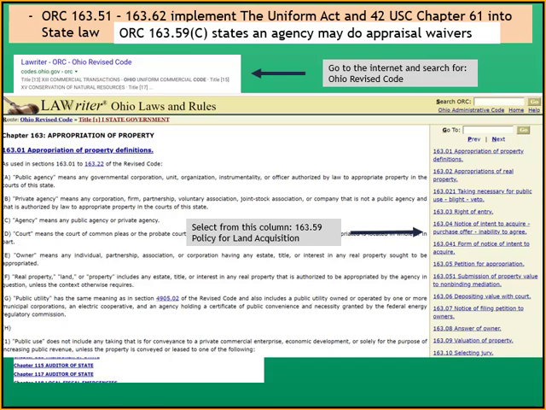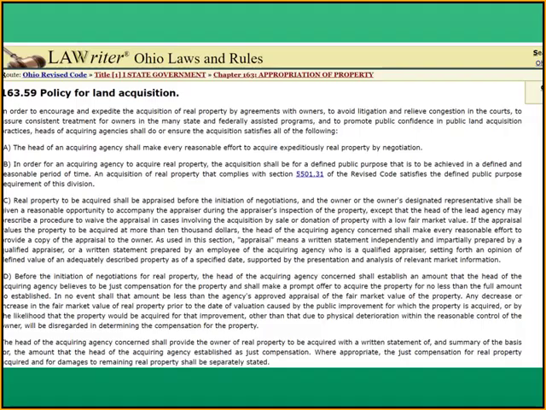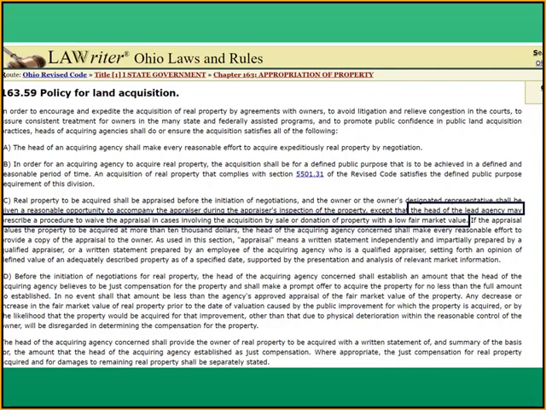And in the right-hand side of your screen is a column, and we would scroll down until we found 163.59. And when we found that, we would click on it. And this pops up, which is Chapter 163.59. We're looking for paragraph C, and it says the head of the lead agency may prescribe a procedure to waive the appraisal in cases involving the acquisition by sale or donation with low fair market value.